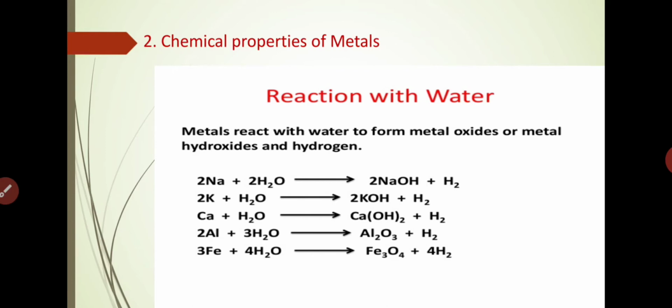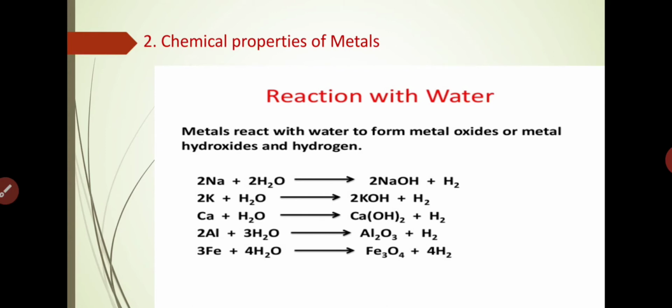Sodium, 2Na plus 2H2O. When sodium reacts with water, what do they form? They form sodium hydroxide, plus hydrogen is released in the form of gas. In the same way, when potassium reacts with H2O, it also forms potassium hydroxide, then hydrogen gas emanates out. Then calcium, when it reacts with water, also forms calcium hydroxide and hydrogen gas is liberated.